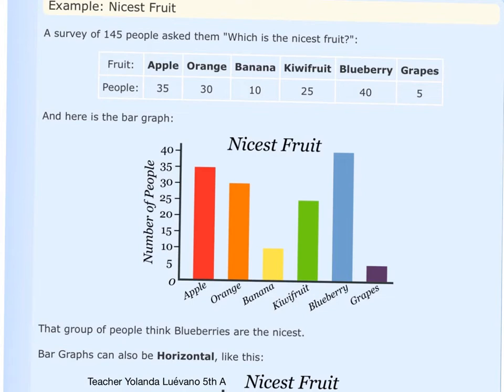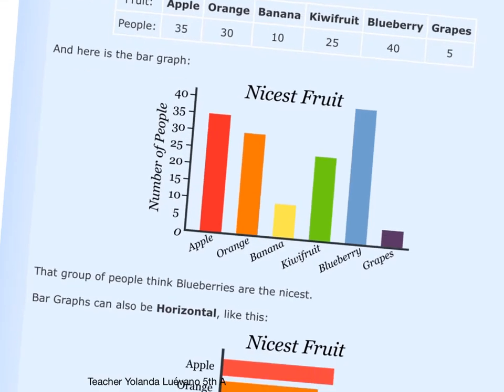Another important thing about this is how to choose the scale. The scale has to be according to your smallest and biggest number. So here there is no sense of putting 1, 2, 3, 4, 5, 6, 7. No, it's not necessary. You can put ranges. That means maybe you can jump from a 5 to a 15. It depends on you. This is so free. And most importantly, it depends on your results. Again, always compare the smallest data and the biggest data to get your scale.